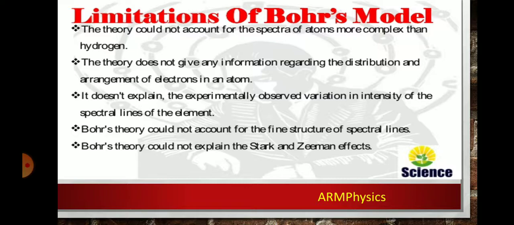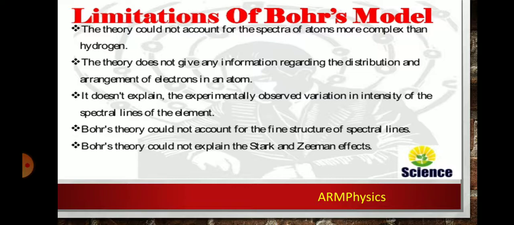It does not explain the experimentally observed variation in intensity of the spectral lines of the element. Bohr's theory could not account for the fine structure of spectral lines. It also failed to explain Stark and Zeeman effect.